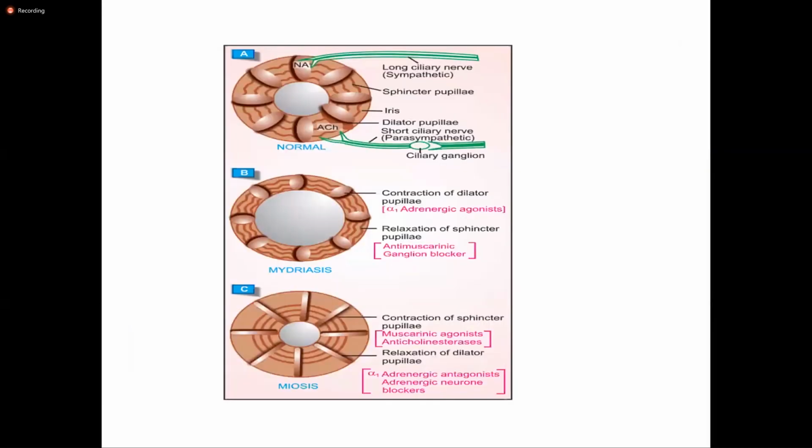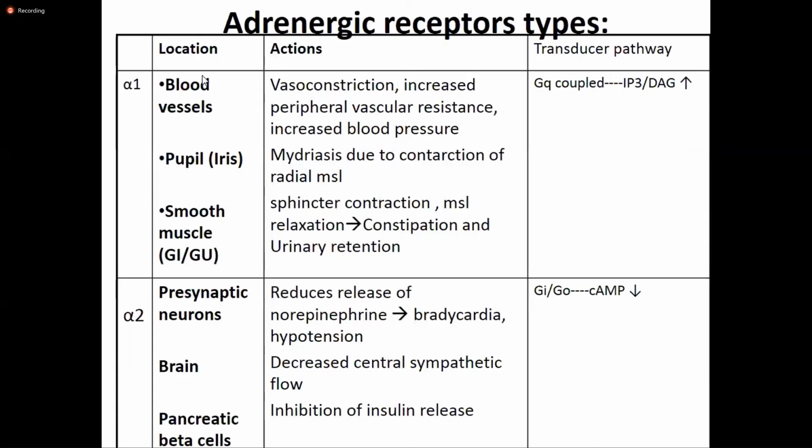Coming to the alpha receptors, there is the alpha 1 subtype. What is the location of these receptors? They are most importantly present in the blood vessels. And when these alpha 1 receptors in the blood vessels are activated, what do they do? They cause vasoconstriction. Vasoconstriction means they will constrict the blood vessels. So it will lead to an increase in peripheral vascular resistance.